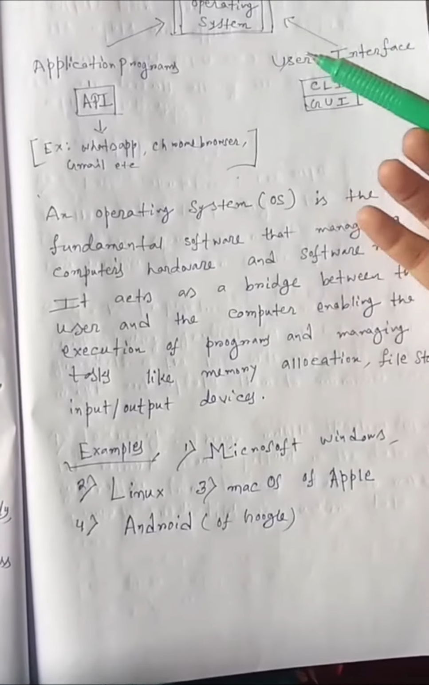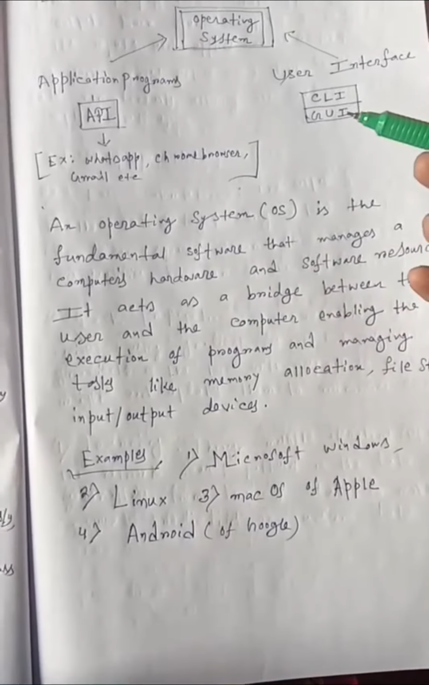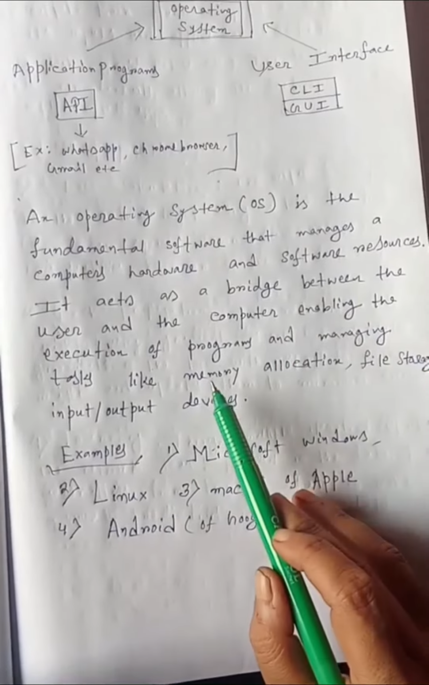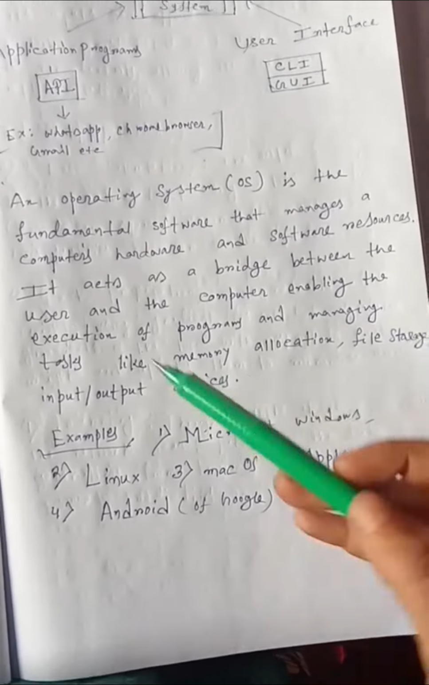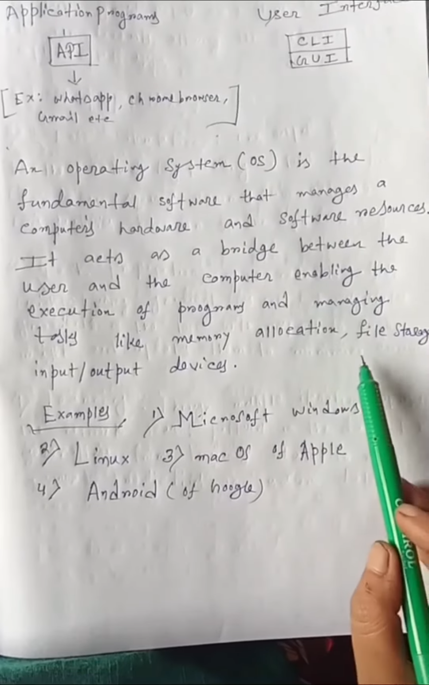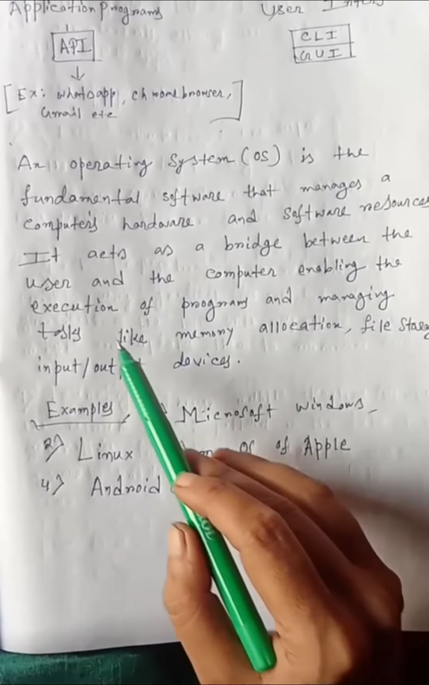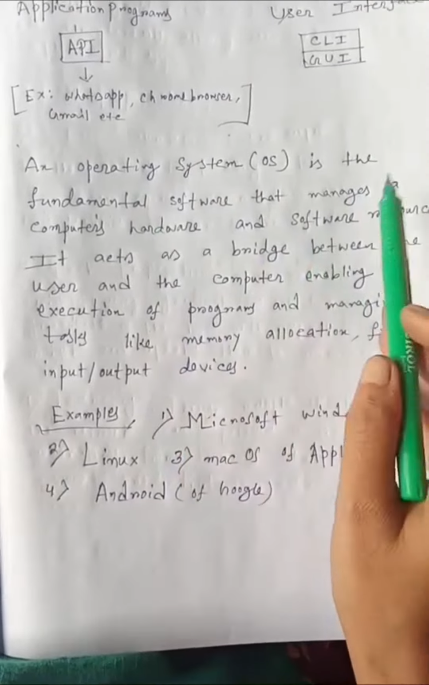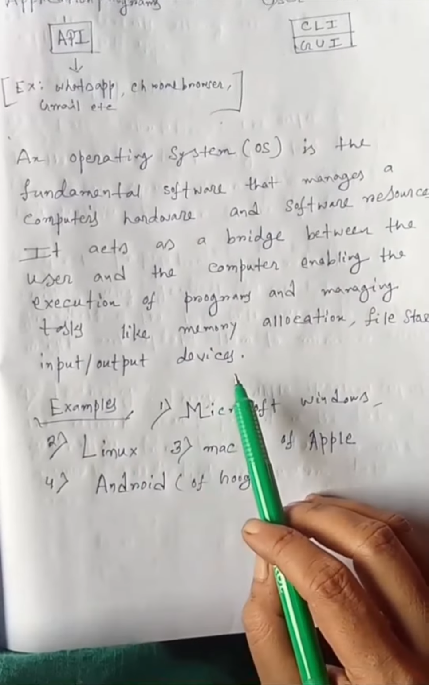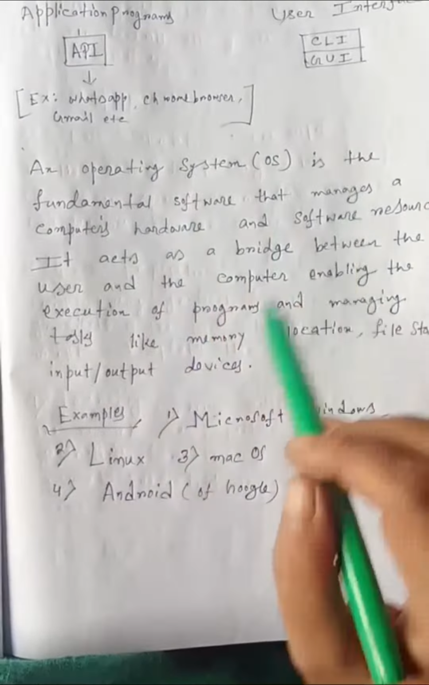So when we are storing any music in MP3 format, MP4 format, how much memory will be allocated for that file storage, where the file will be stored, such as in desktop or any C drive, D drive, all these are decided by the operating system. And output devices are working properly because of this operating system.